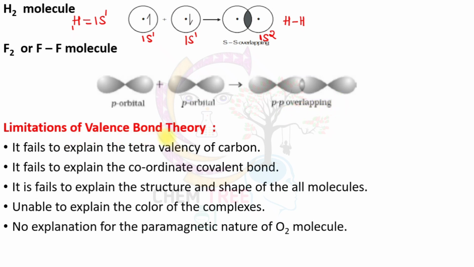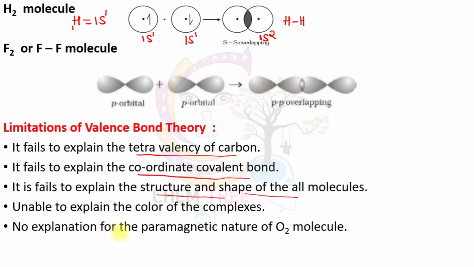Limitations of valence bond theory. Valence bond theory fails to explain the tetravalency of carbon. It fails to explain coordinate covalent bond formation, and it also fails to explain the structure and shape of all molecules. It is also unable to explain the color of complexes.